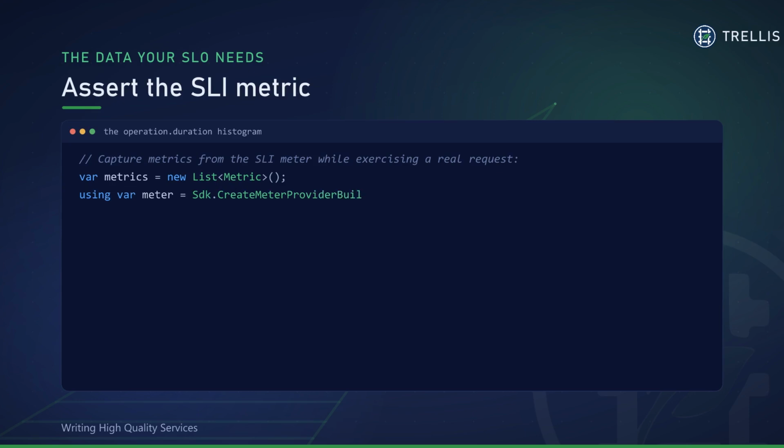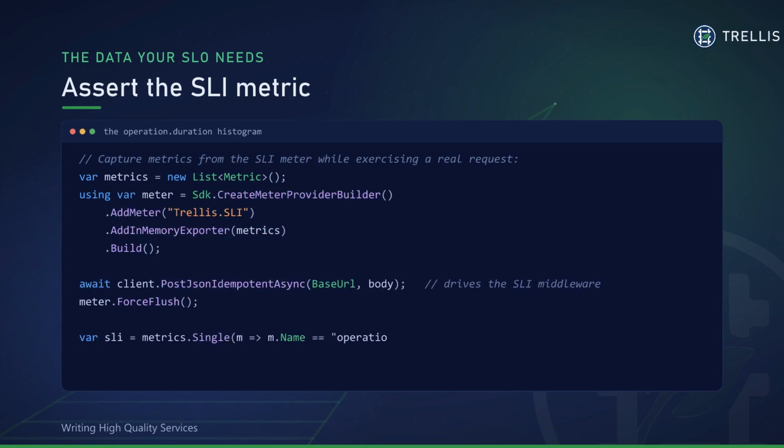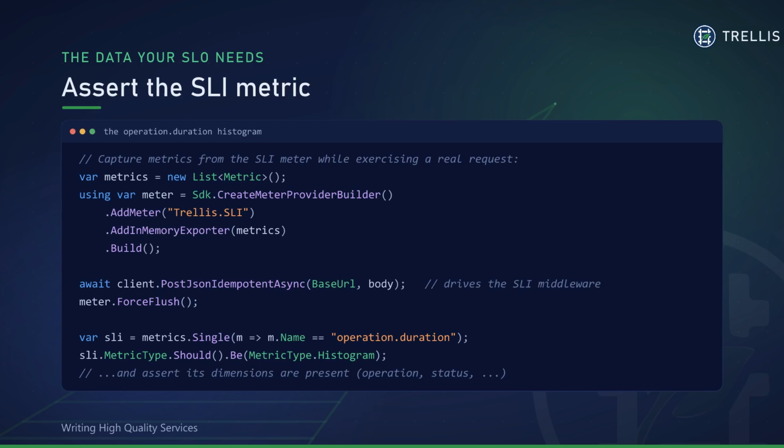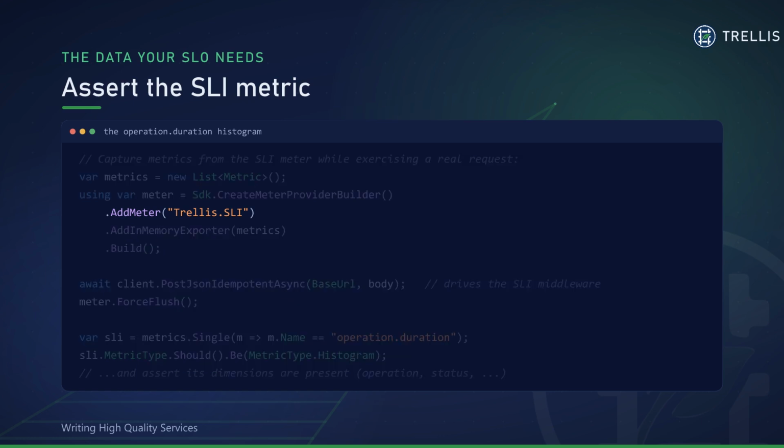Now the metric, the one your SLO is built on. Trellis's service level indicator middleware records a histogram called operation.duration in milliseconds on a meter named Trellis.SLI. So we wire an in-memory meter provider to that meter, drive a real request through the app, flush, and pull out the operation duration histogram.